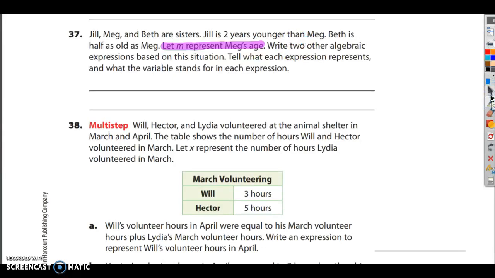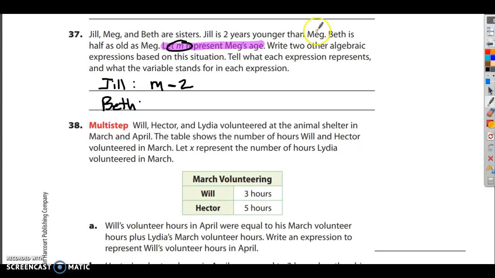So we start with Jill. How can we figure out Jill's age? Well, it says she's 2 years younger than Meg, and how old is Meg? Meg is M. So Jill's expression would be M minus 2, because she's 2 years younger. So Jill's age would be M minus 2. Now what is going to be Beth's age?